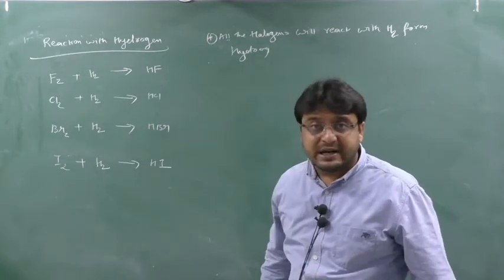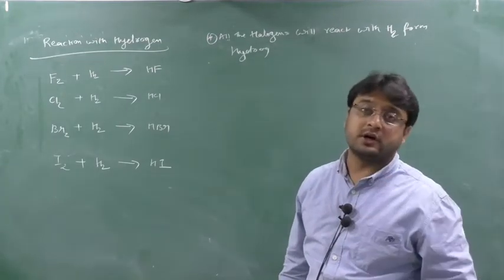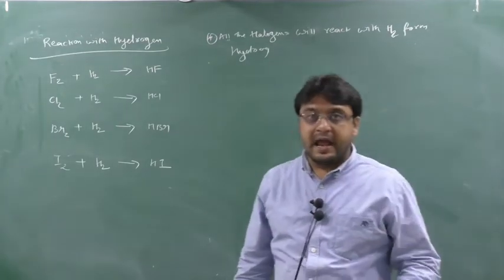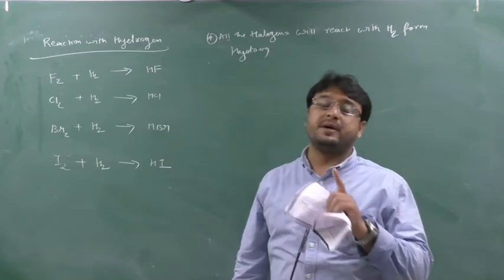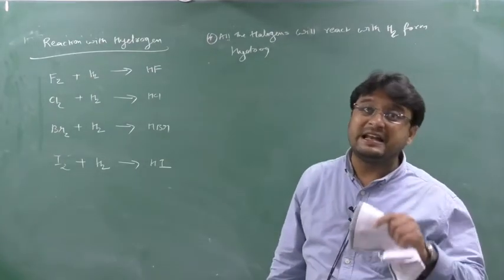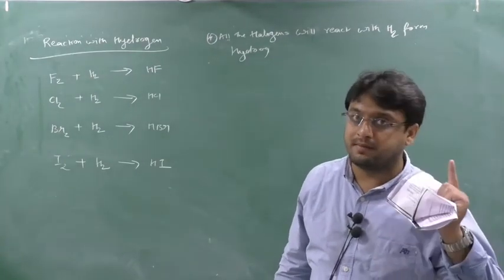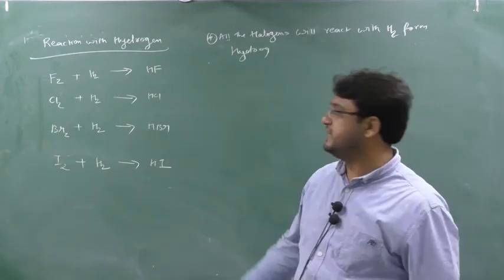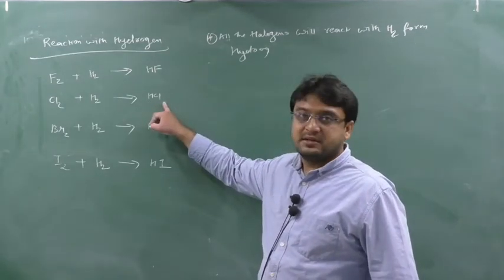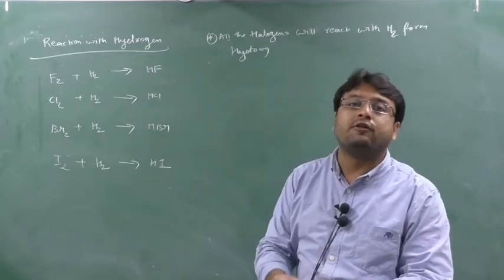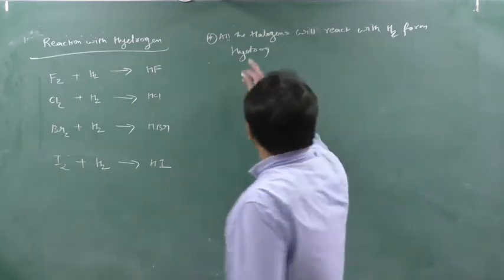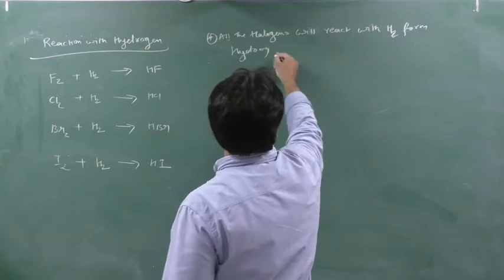They become acids when they are dissolved in water. You know the property: any substance that releases H plus ion in its aqueous medium is called an acid. So HCl will be a gas, but when dissolved in water, it will form hydrohalic acids.